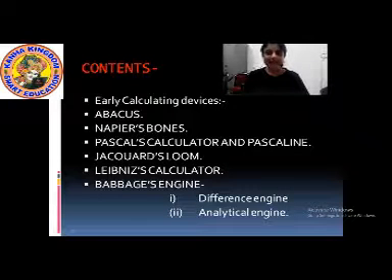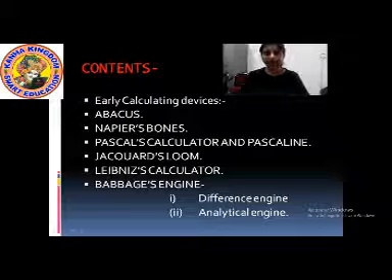Students, let me tell you about the contents of this chapter. In this chapter we will learn first about the early history of computer. What were the computers in the early period? First we will study about abacus. Next we will study about Napier-Bones. Then we will come to Pascal's calculator or Pascaline.